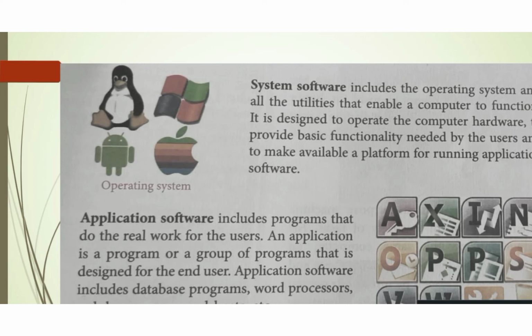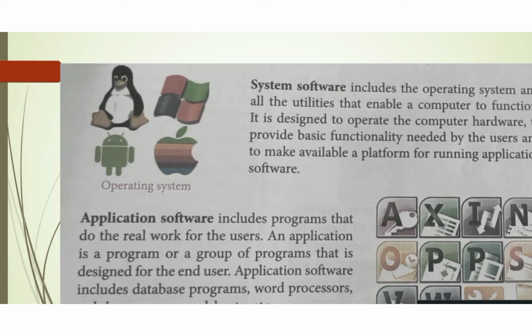Application software includes programs that do the real work for the users. An application is a program or a group of programs that is designed for the end user.